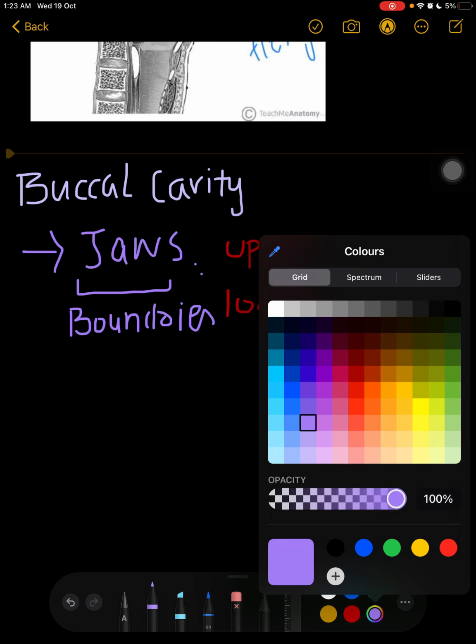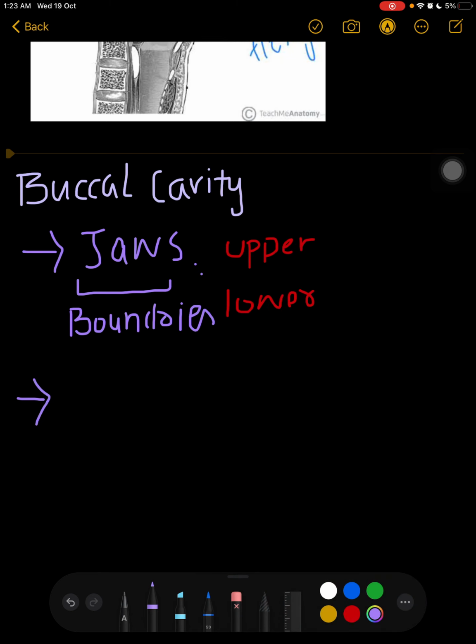Then after the jaws we have the roof, which is made by the palate. Palate is making the roof.